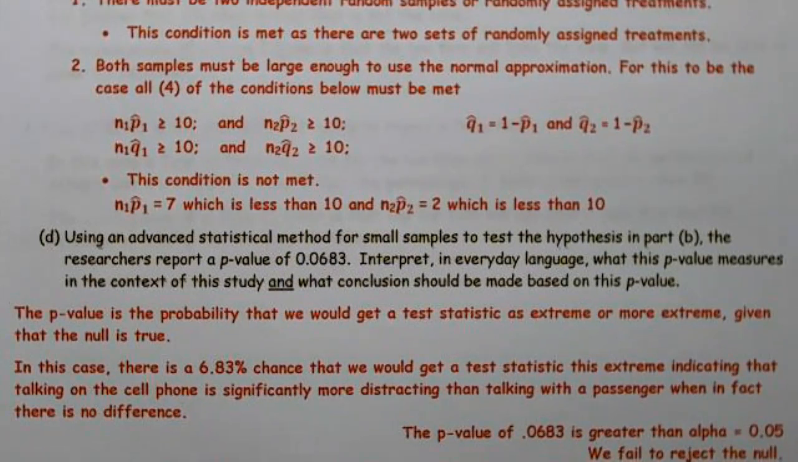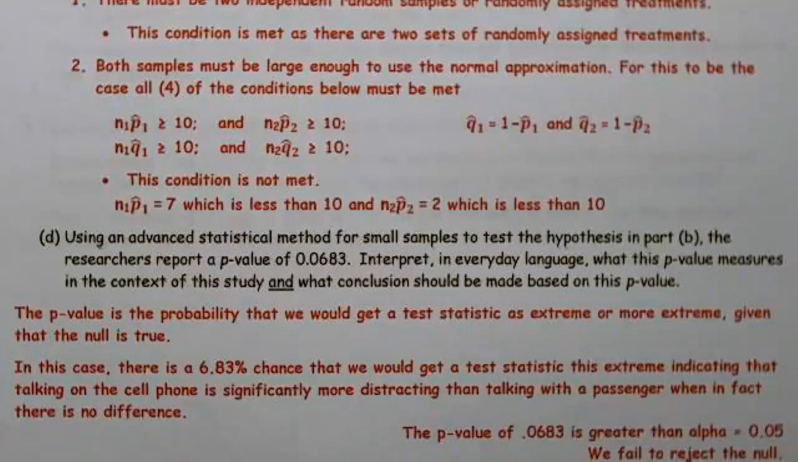In this case, there is a 6.83% chance that we would get a test statistic this extreme, indicating that talking on the cell phone is significantly more distracting than talking with a passenger, when in fact there is no difference. Great. Taking care of context and interpreting it, but now I haven't drawn a conclusion.